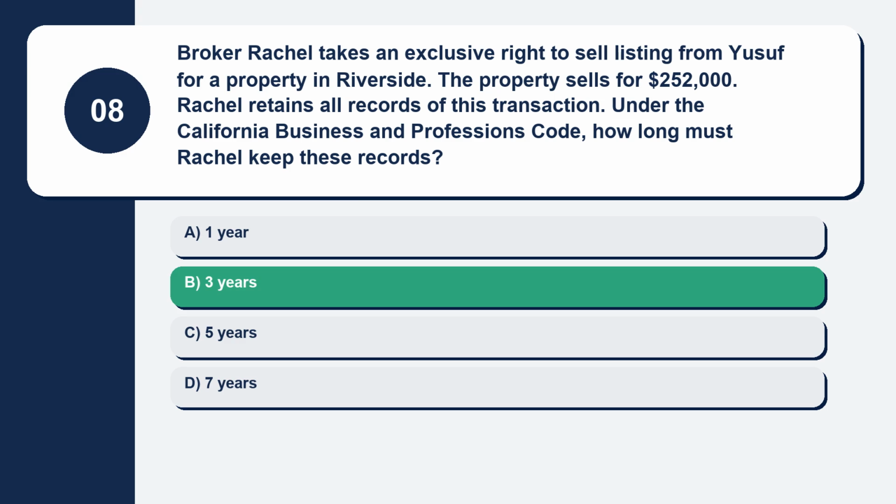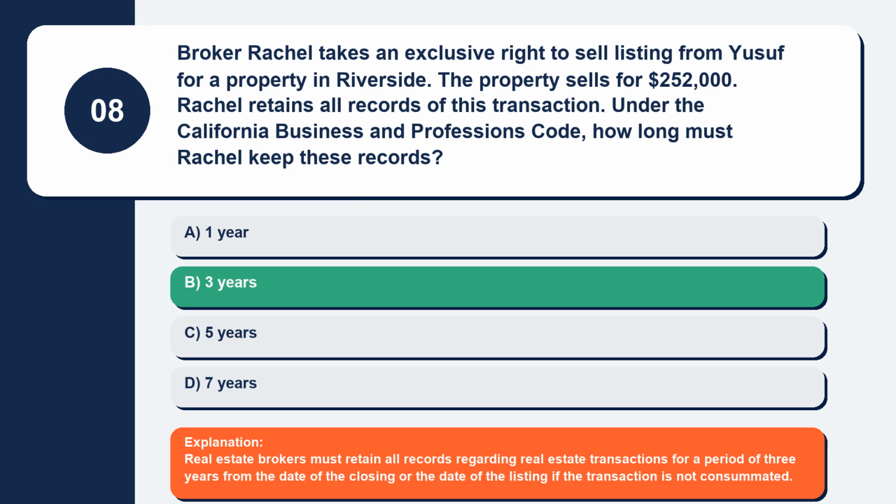3 years. Explanation. Real estate brokers must retain all records regarding real estate transactions for a period of 3 years from the date of the closing or the date of the listing if the transaction is not consummated.